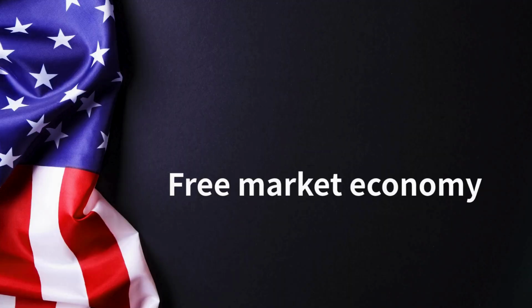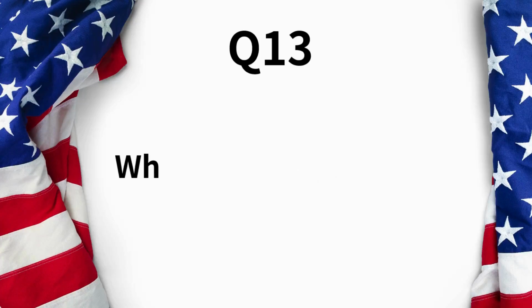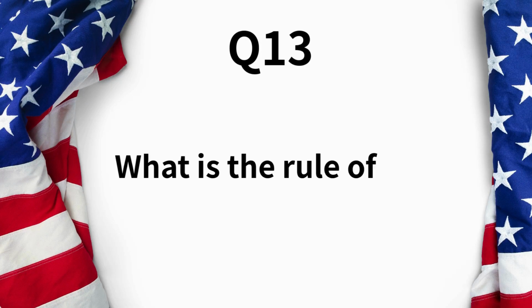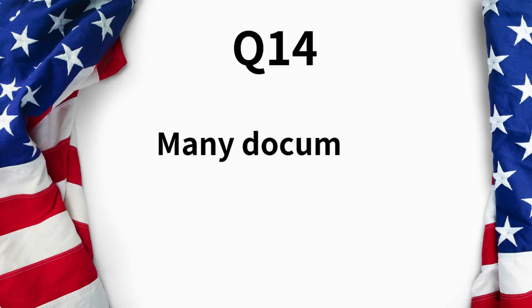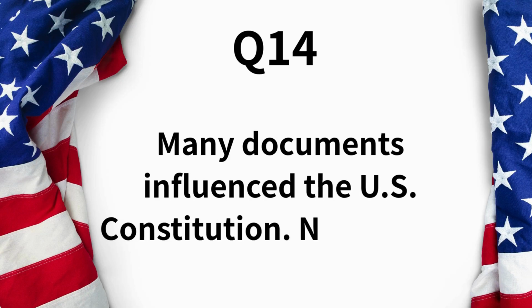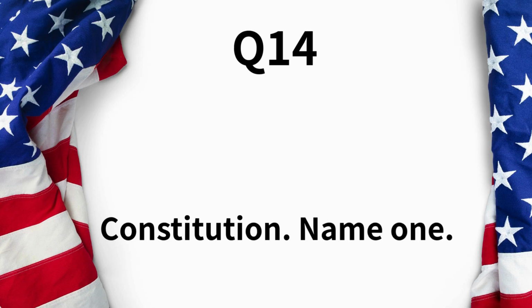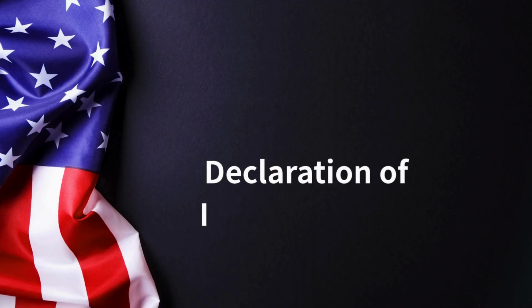Free market economy. What is the rule of law? Everyone must follow the law. Many documents influenced the U.S. Constitution. Name one. Declaration of Independence.